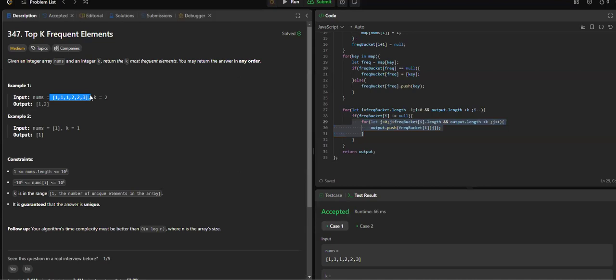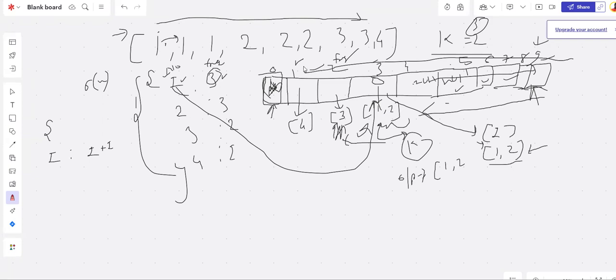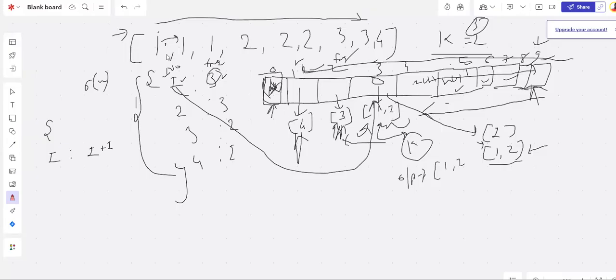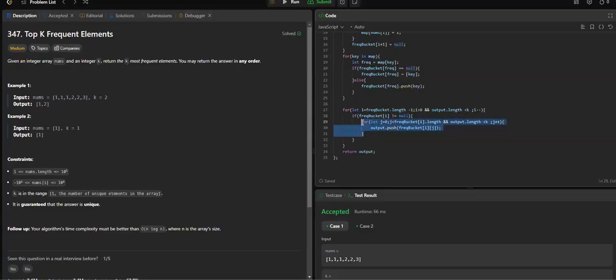What if each number is different? 1, 2, 3, 4, 9, right? We'll be iterating from here till here, and here we'll again be iterating big O of n, right? So this loop will go big O of n, but this won't run for all the numbers because the null condition will come. The moment we reach this particular index 1, this block will run n times. So this should be big O of n again. So the time complexity should again be big O of n here.